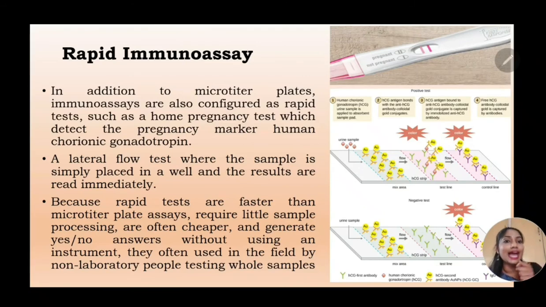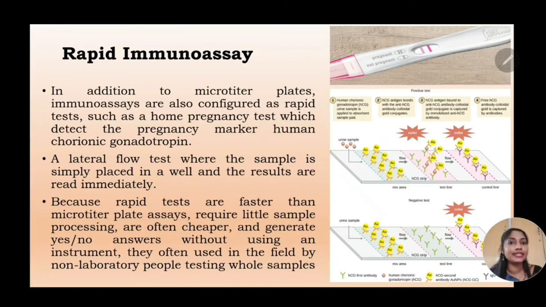Here we use a lateral flow test, where the sample is placed in the well. Here you can see there's a well in the pregnancy detection kit where we place the sample. What is the sample used for pregnancy detection? It is mostly urine, and it is made to flow laterally. Once the sample flows laterally, we get the indication lines. If you are getting two pink lines, then the person is pregnant. If there is only one single pink line, then the person is not pregnant.